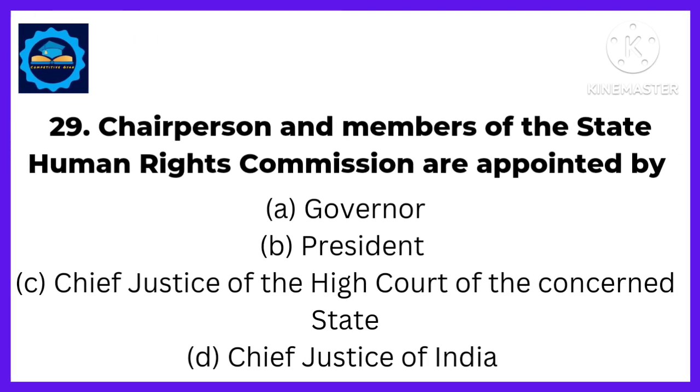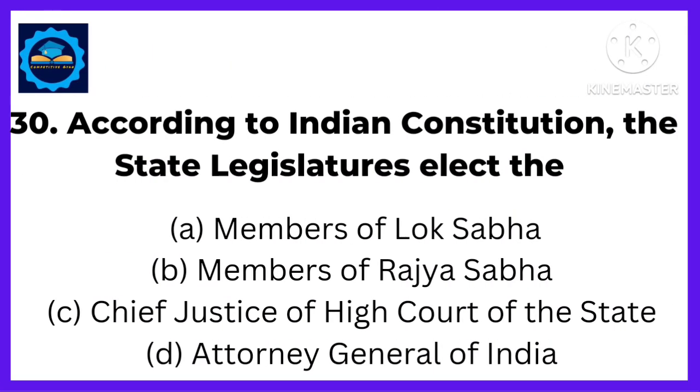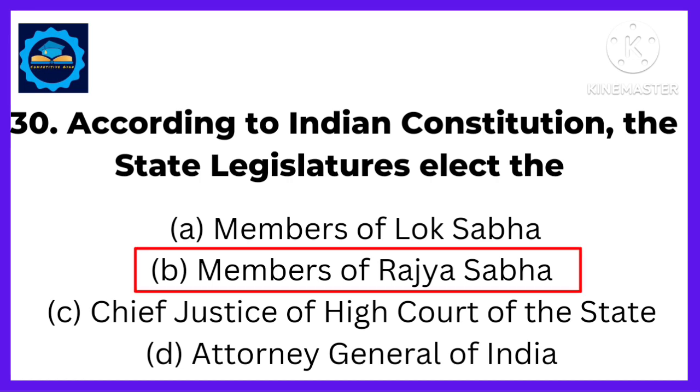Next, chairperson and members of the State Human Rights Commission are appointed by. Answer: chairperson and members of the State Human Rights Commission are appointed by the governor. Next, according to Indian Constitution, the state legislatures elect the. Answer: according to Indian Constitution, the state legislature elects the members of Rajya Sabha.